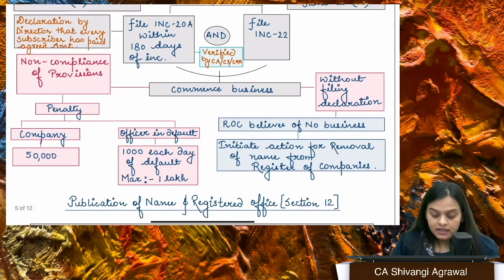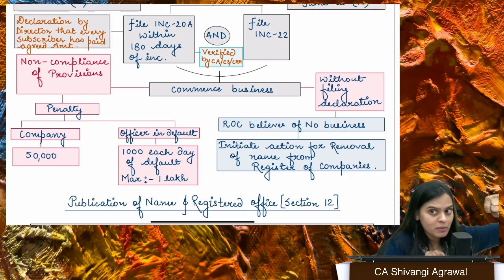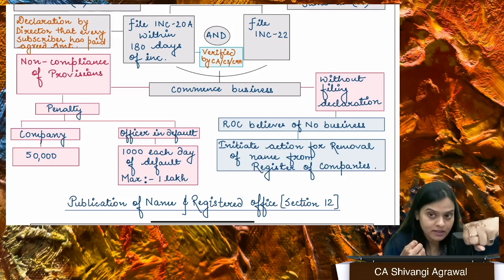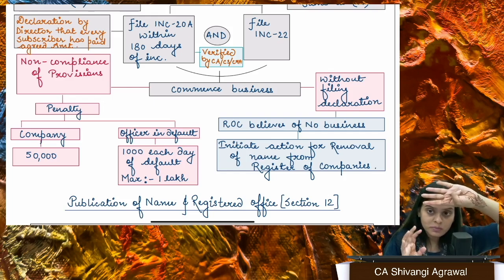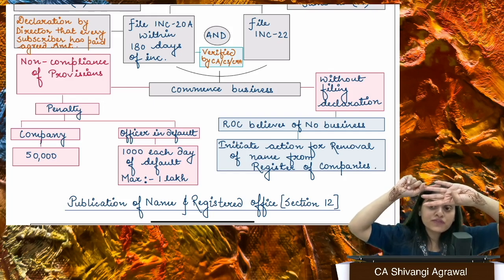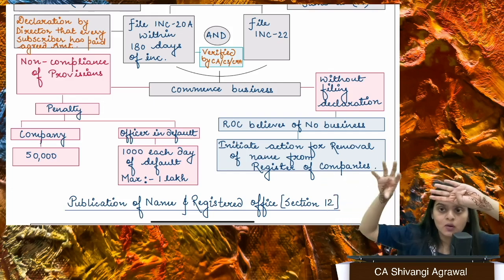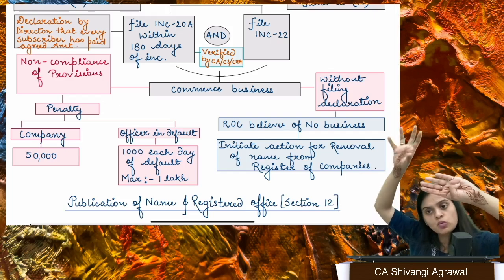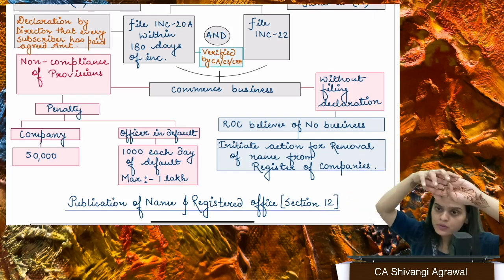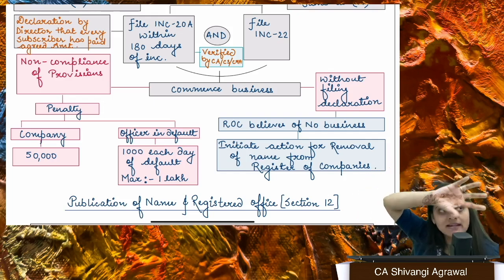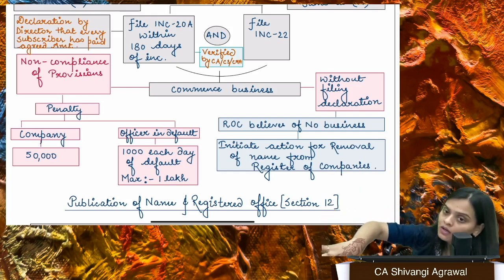One, you are a company with share capital, right? So there would be subscribers to the memorandum who have agreed to contribute some amount to the share capital. Like, let's say there are 4 friends who have formed a private company. They all have said that, okay, I'm going to give 50,000 and I'll get 500 shares at the rate of 100 each, right? So that is what they have said to the company. Now, once the company is incorporated, they will contribute whatever amount they have said, and the company in turn is going to issue them shares. This should happen because it is a company with share capital. It is mandatory for them to invest what they had agreed to, right?